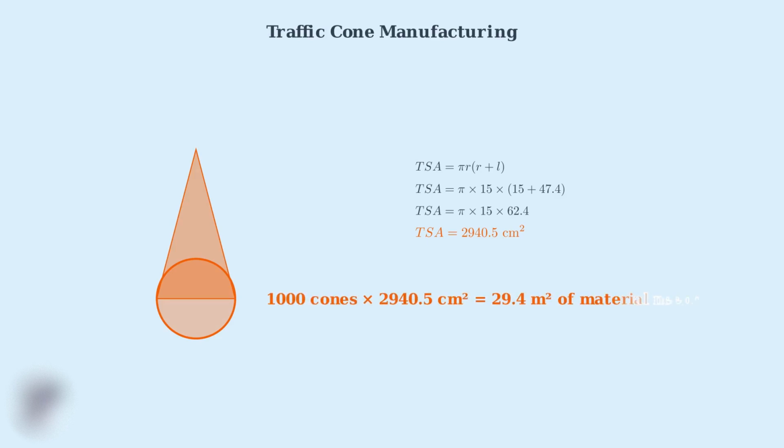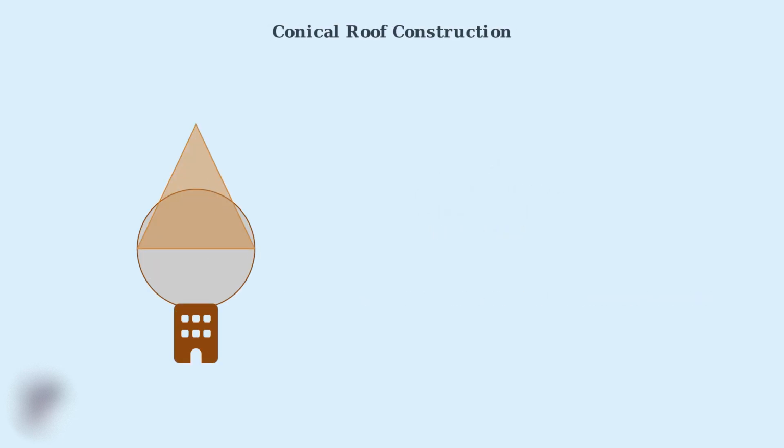This means each traffic cone requires approximately 941 square centimeters of material. For a production run of 1,000 cones, the manufacturer needs nearly 30 square meters of material. Another important application is in architecture and construction, particularly for conical roofs. Architects and contractors need precise surface area calculations to estimate roofing materials.